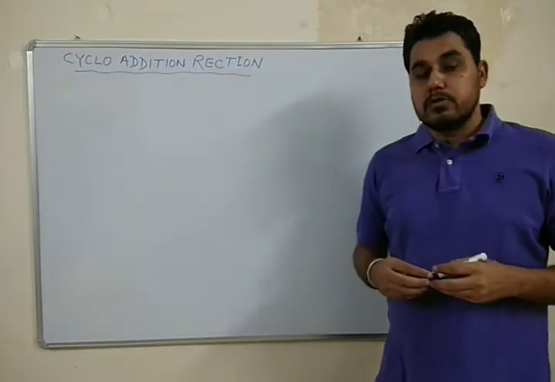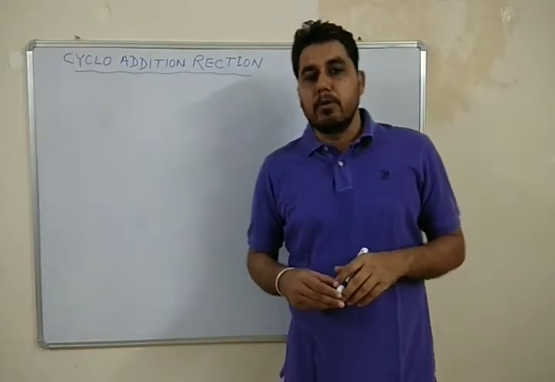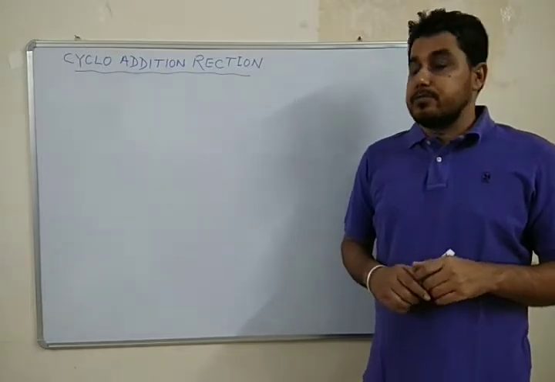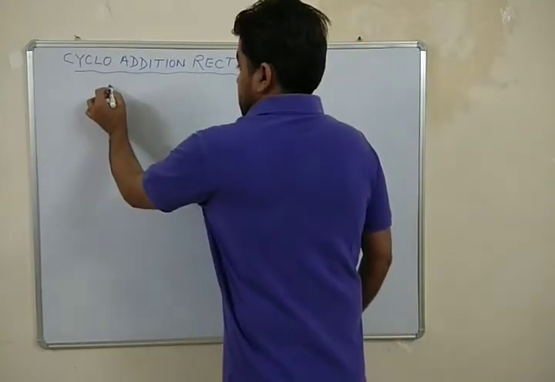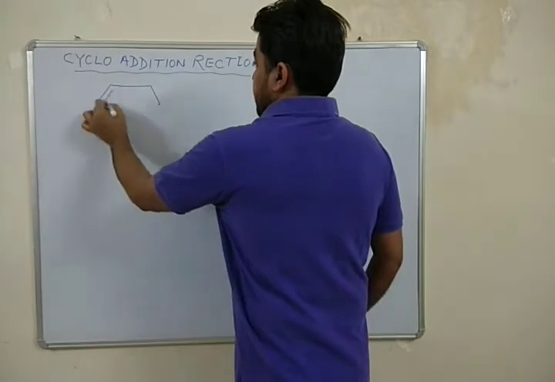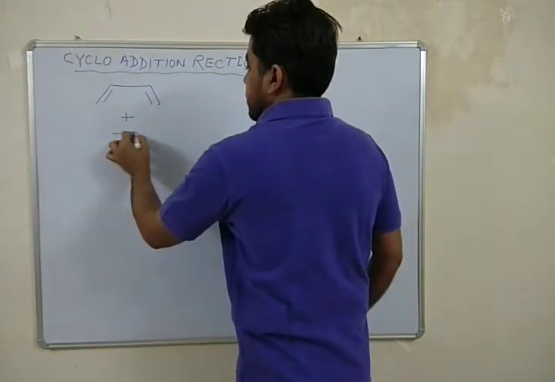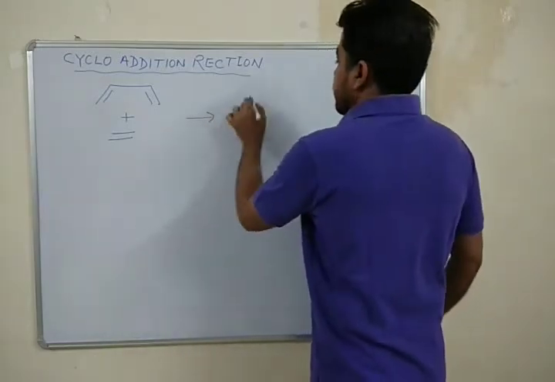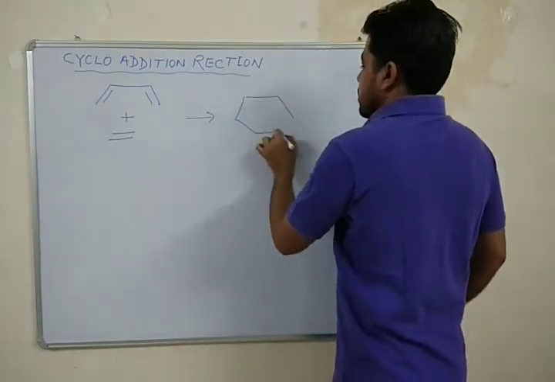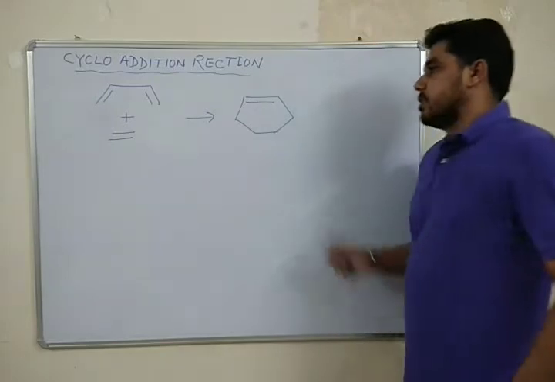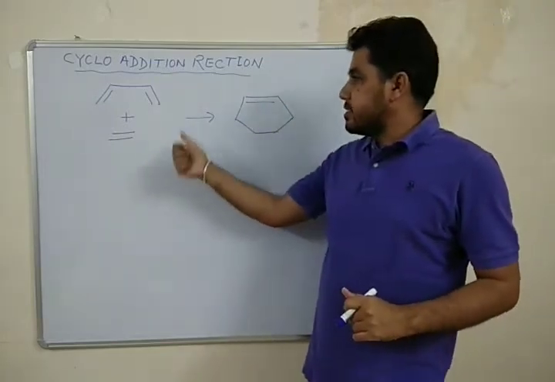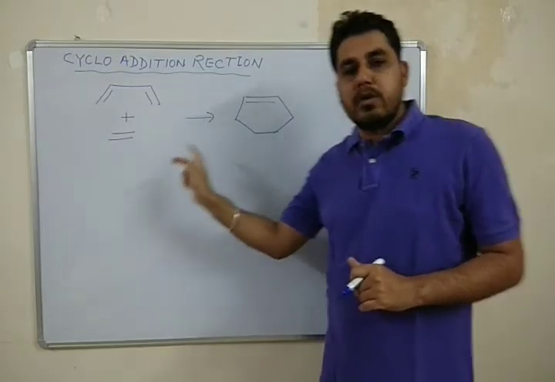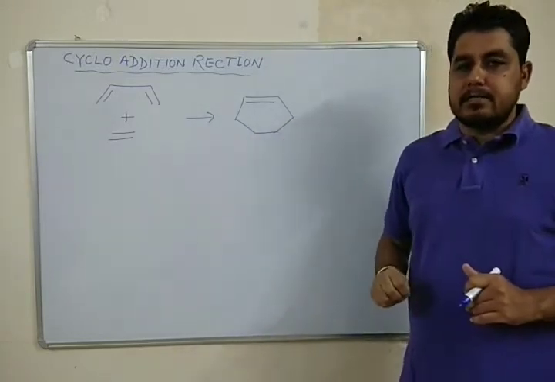The most famous example of cycloaddition reaction is the Diels-Alder reaction, in which butadiene adds up with ethylene to form cyclohexene. This reaction is an example of cycloaddition reaction and it is known as the Diels-Alder reaction.